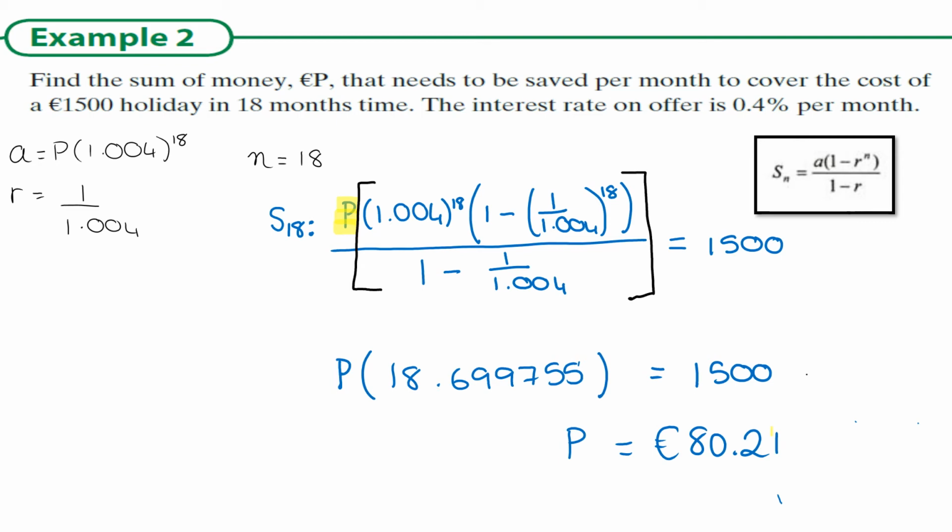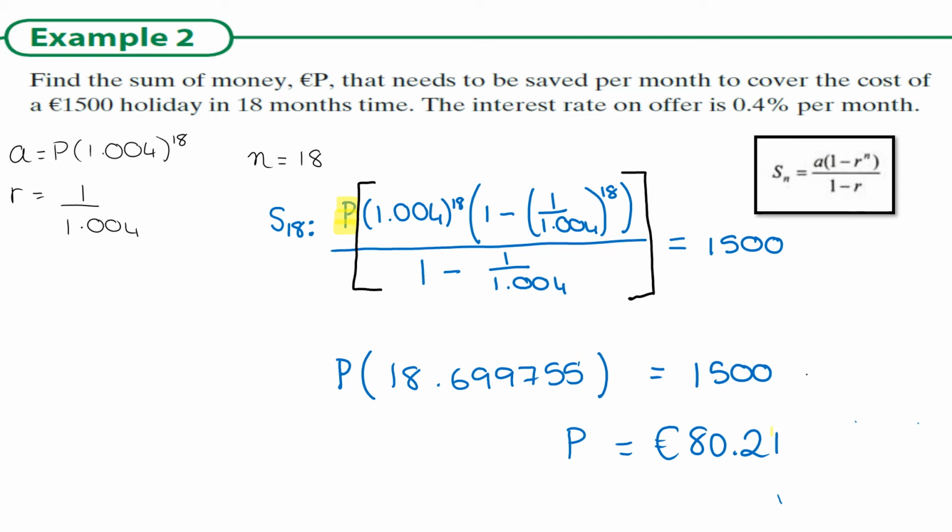If you're using Sharp, I don't have my Sharp in front of me, but I think you have to press the green button and it's over the equals. Just play around with it, see can you find it. It says ANS as well. So I put into my calculator 1500 divided by ANS, so that big long answer, saves me typing it again. You can of course type it in again, I'm just super lazy with it. And when you do that, you're going to get 80.21.